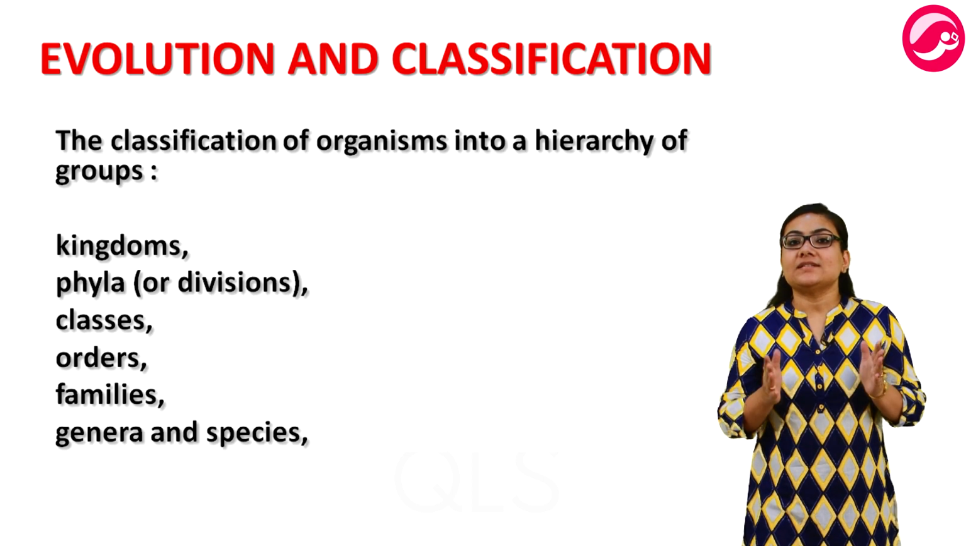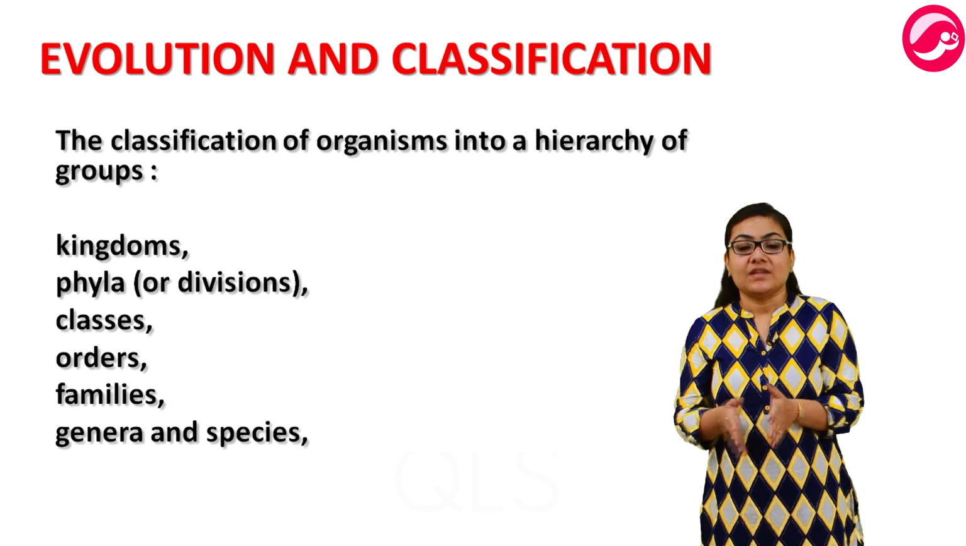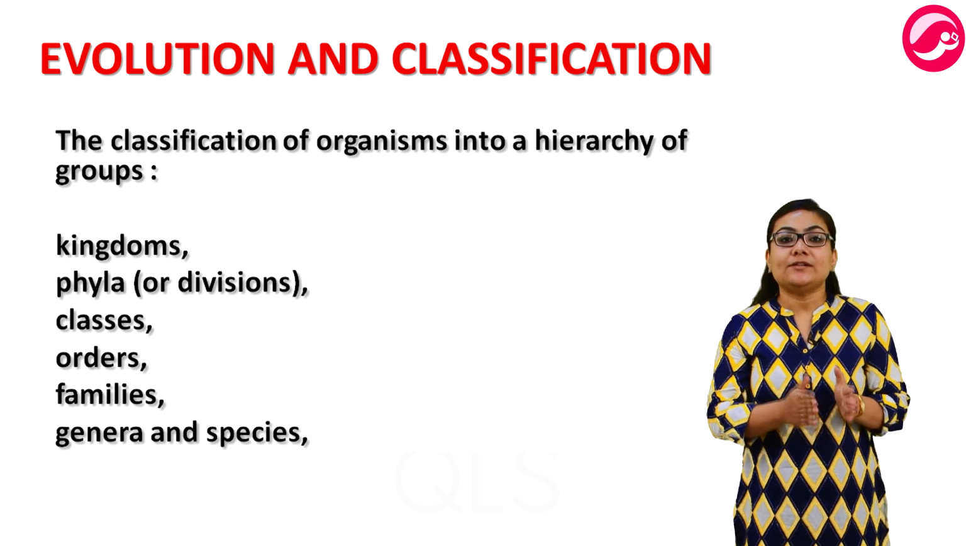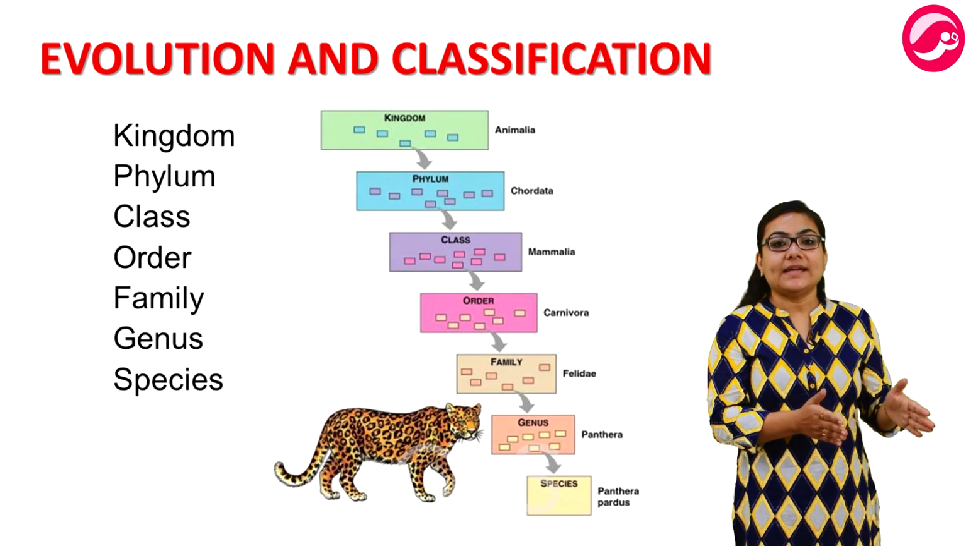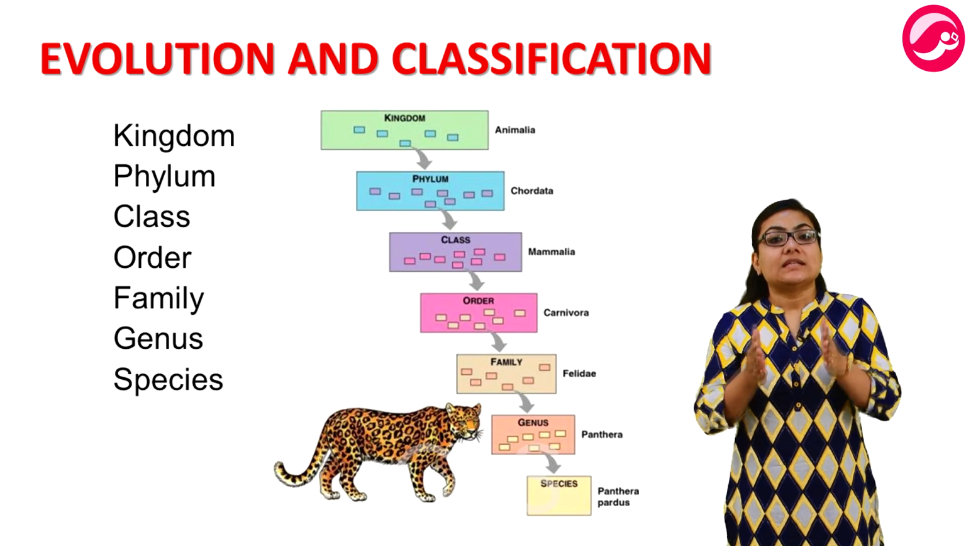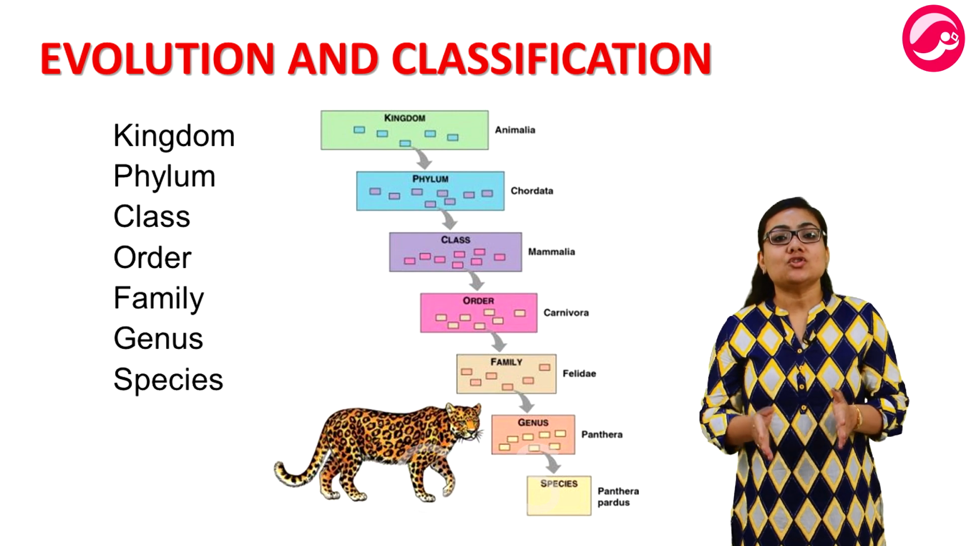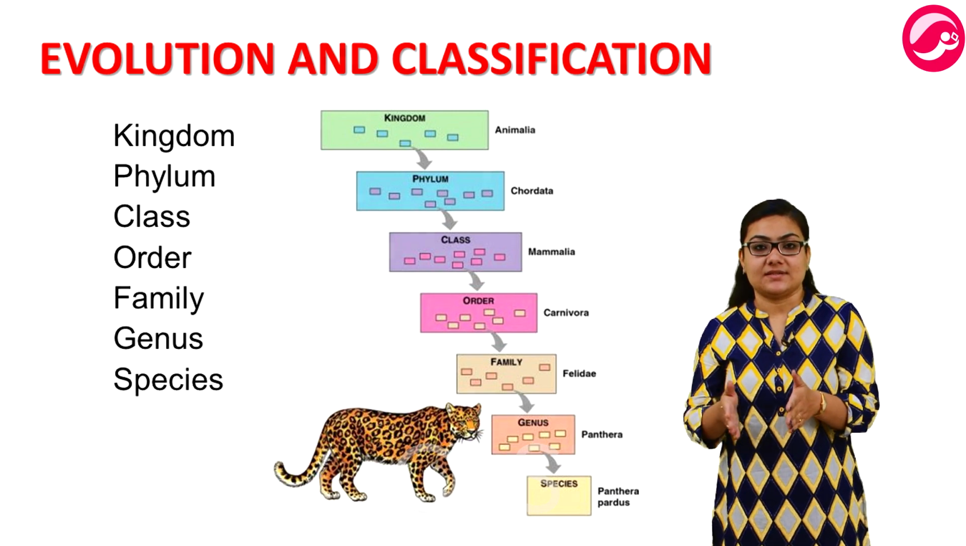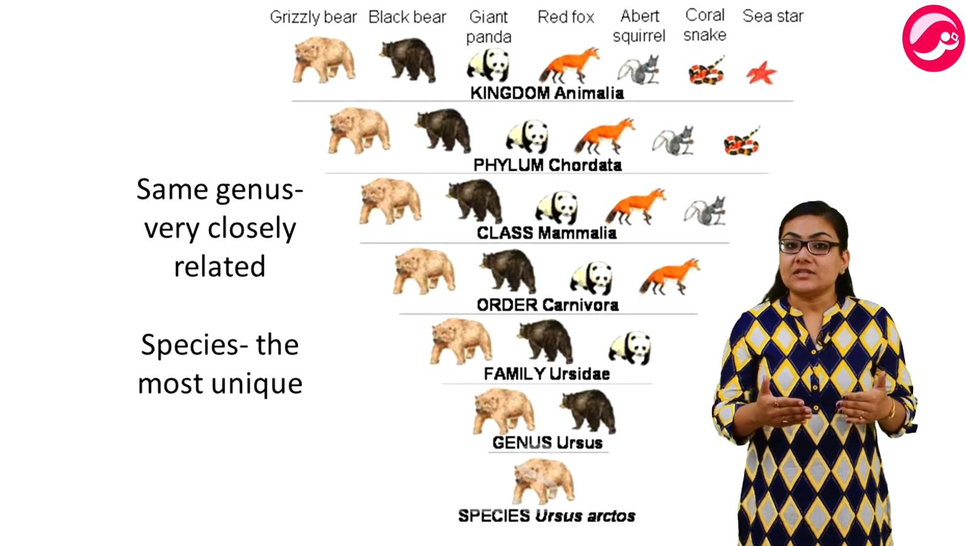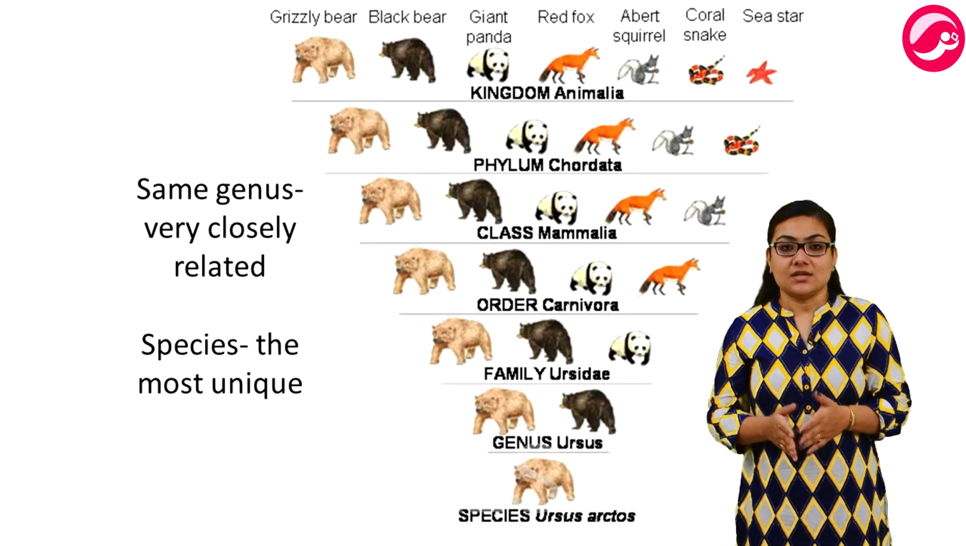Now, the next topic is evolution and classification. The classification of an organism into a hierarchy of groups, namely kingdoms, phyla or division, classes, order, families, genera and species, is based on their similarities and differences. Although they belong to the same genus, they show subtle variations.